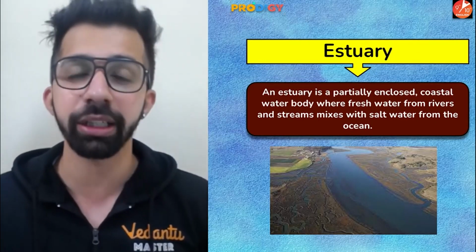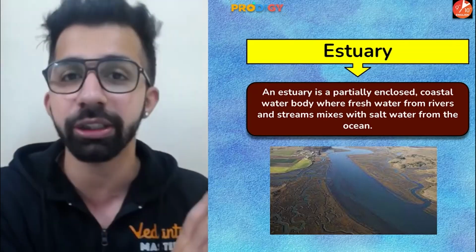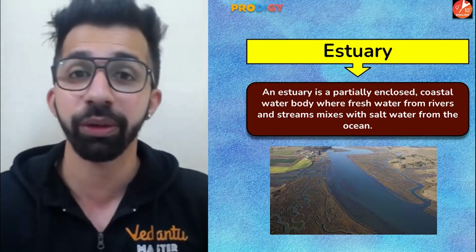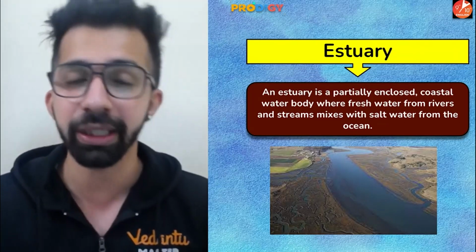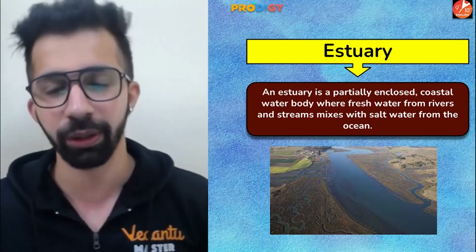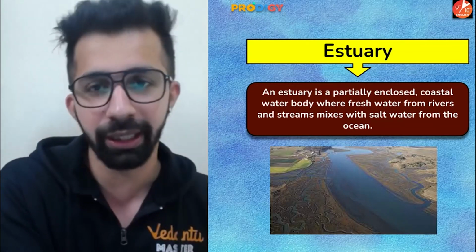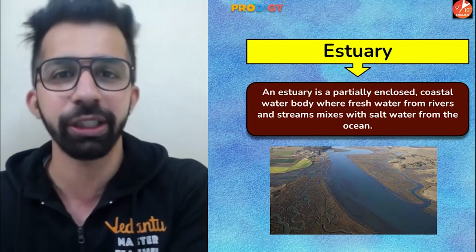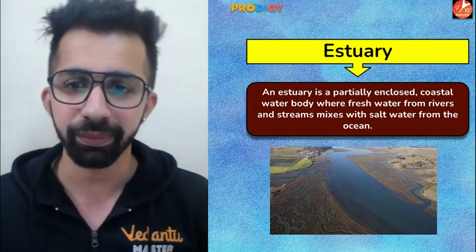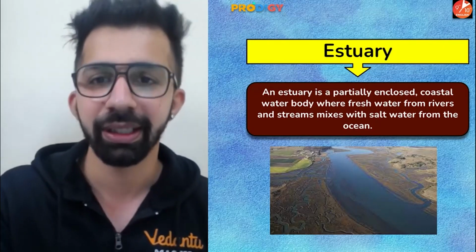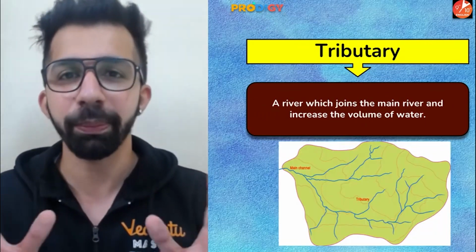And in India, estuaries are formed in the western coastal plain, like by river Narmada, river Tapi. These are west flowing rivers. All right. So remember one thing: east flowing rivers give rise to deltas, and west flowing rivers give rise to estuaries. Simple as that. Next, tributary, guys.